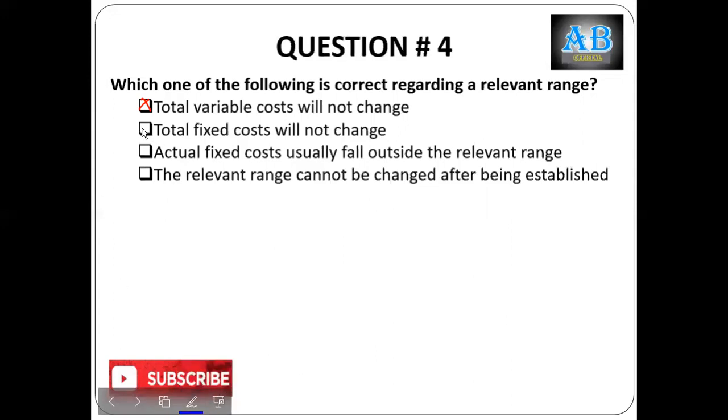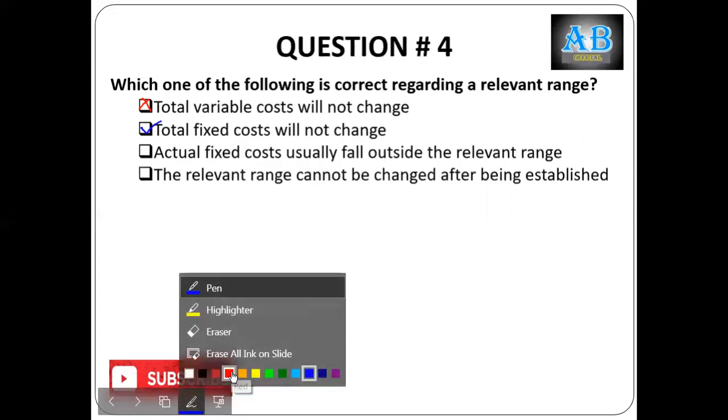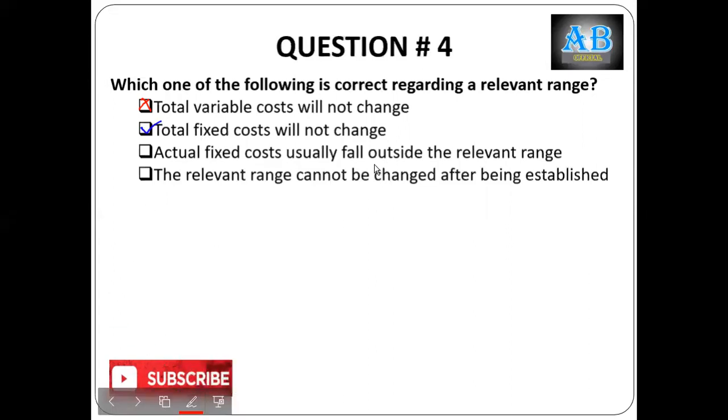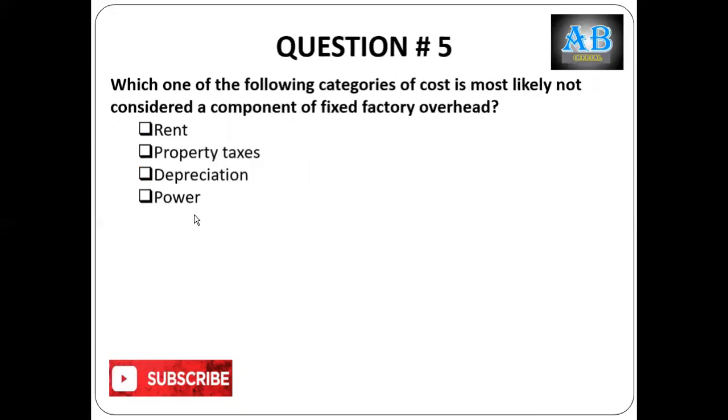So total fixed cost does not change in a relevant range. Then, actual fixed cost usually falls outside the relevant range. No, this is not a right answer. The relevant range cannot be changed after being established. No, it can be changed. So option B is the right answer.